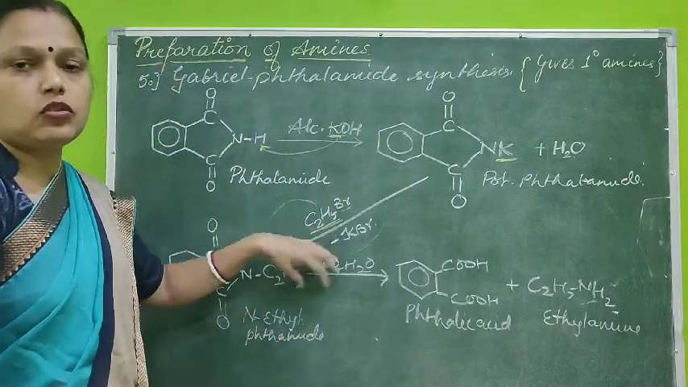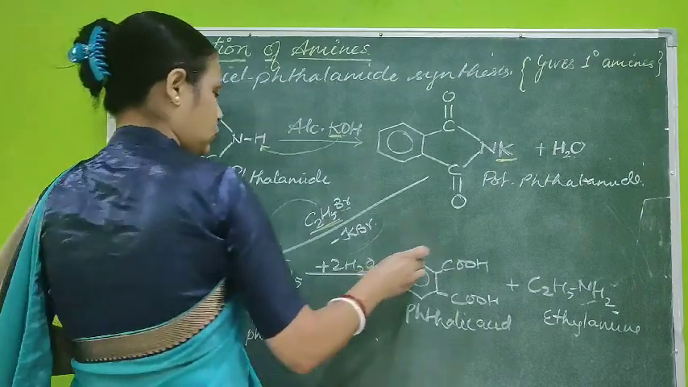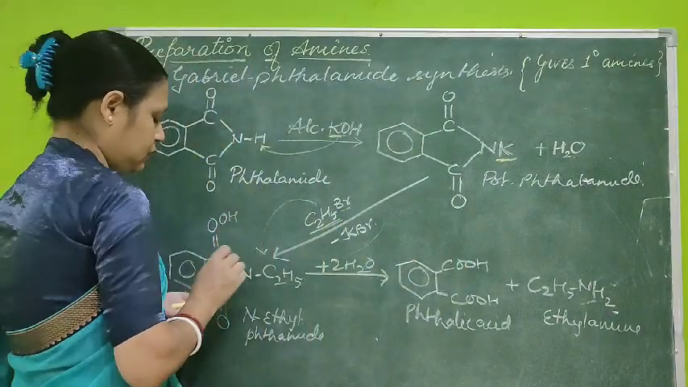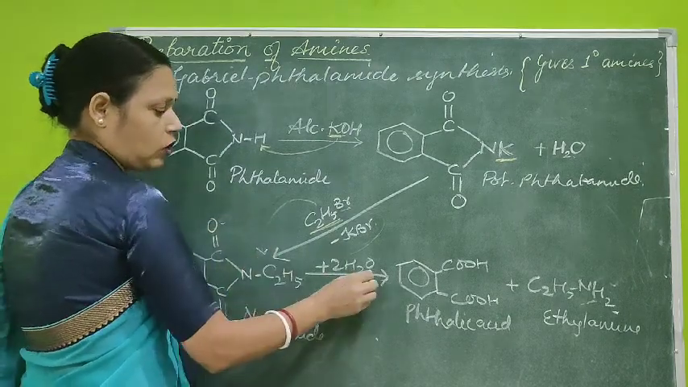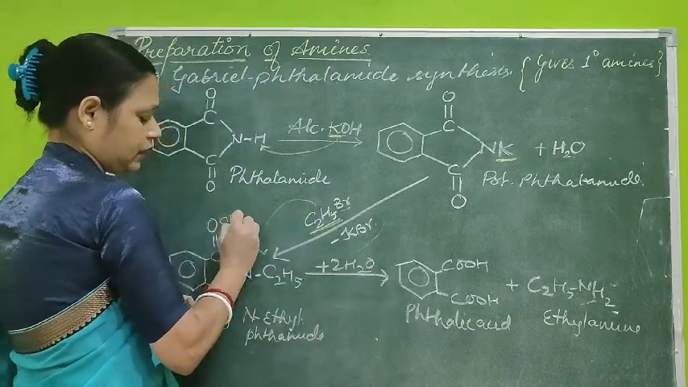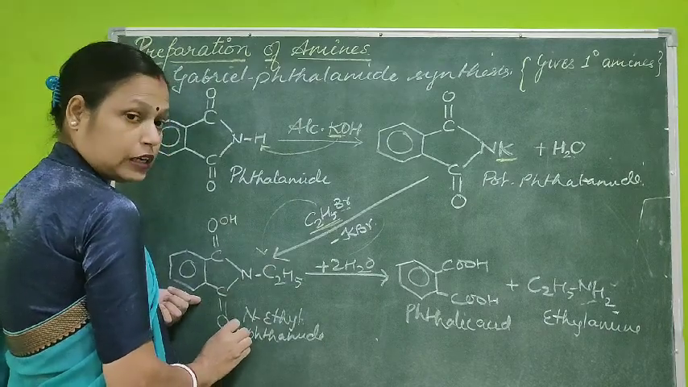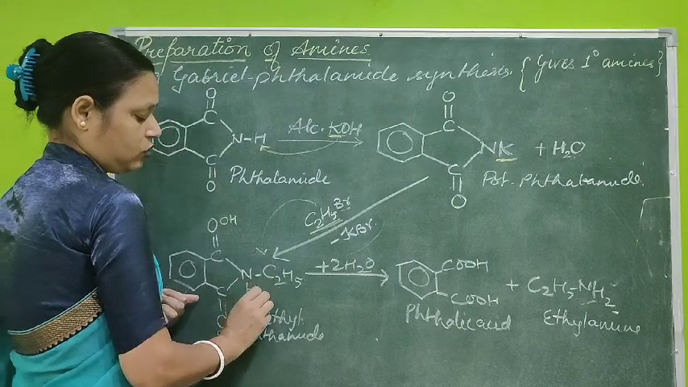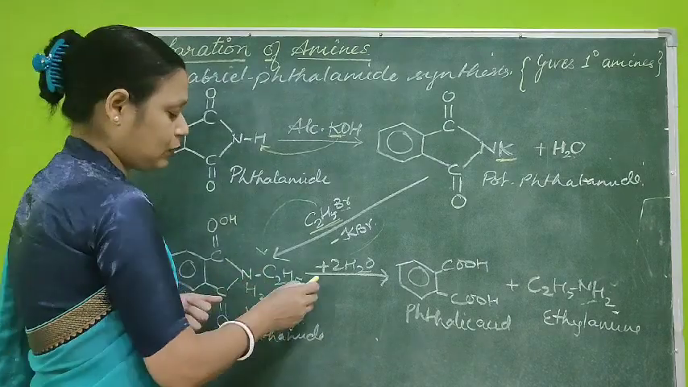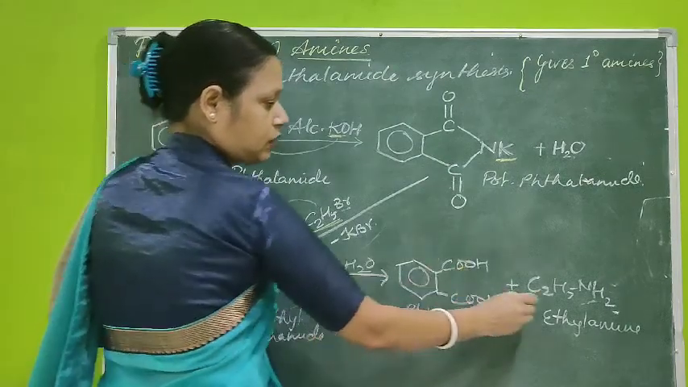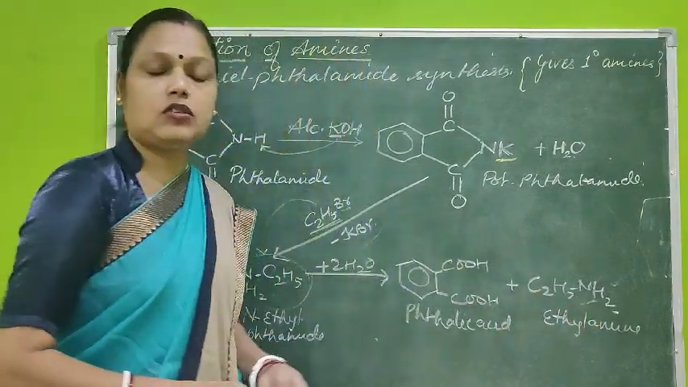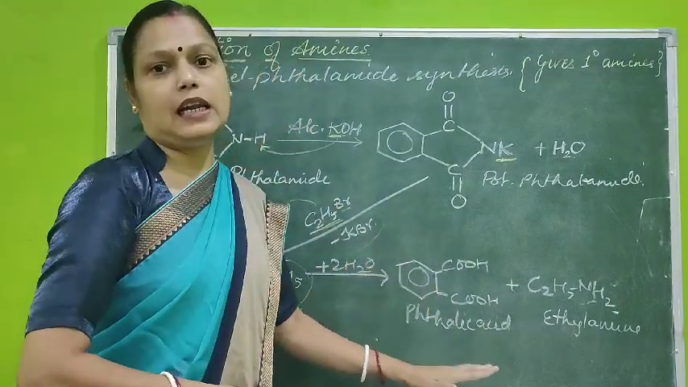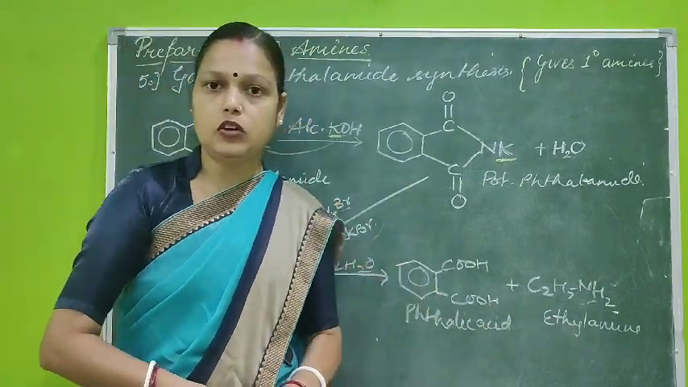In this, when excess water is added, we see that the OH group is connected to the carbonyl group, to this one also, and to C2H5N two hydrogen atoms are also connected. So the product will be C2H5NH2. The final product will be your primary amine, and here it was phthalic acid. So kindly pause the video and note it down.